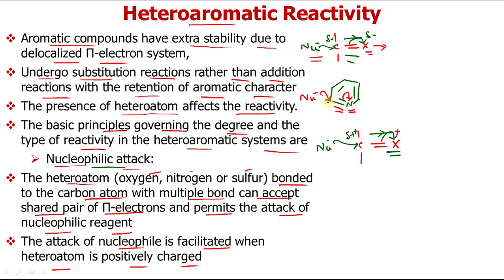Now the nucleophile will attack that position which is directly bonded to the heteroatom, because that carbon will be most electrophilic. And if we have to enhance its reactivity, then we can make that heteroatom electropositive, because that will enhance its electron attracting power, so that will make that carbon more electrophilic.